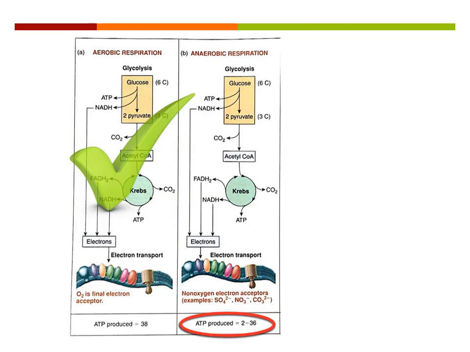So in aerobic respiration, we get 38 ATP, and that is the highest payout of ATP. In anaerobic respiration, you get somewhere between 2 and 36, and the range is because we don't know what final electron acceptor they're using. Depending on what final electron acceptor they're using, that'll say how much ATP, just how many times that ATP synthase can turn. But if you would take a note here, aerobic respiration is the biggest payout. Even the highest payout of anaerobic respiration is still lower than aerobic. You still only get at most 36 ATP.